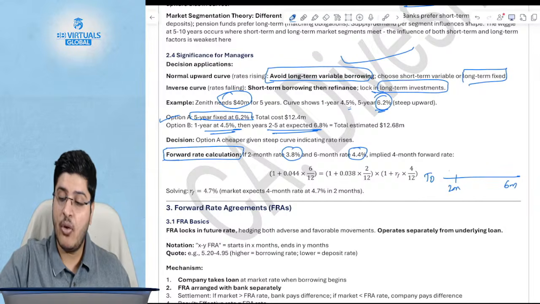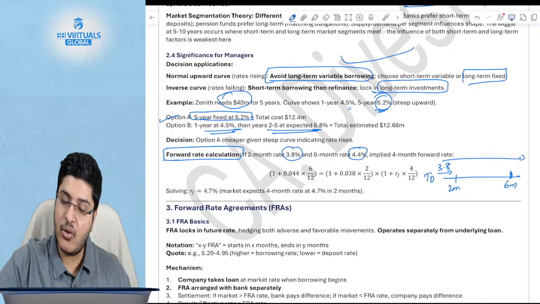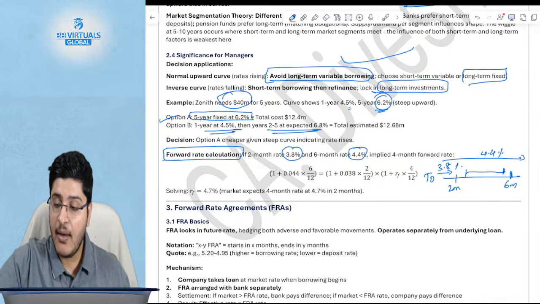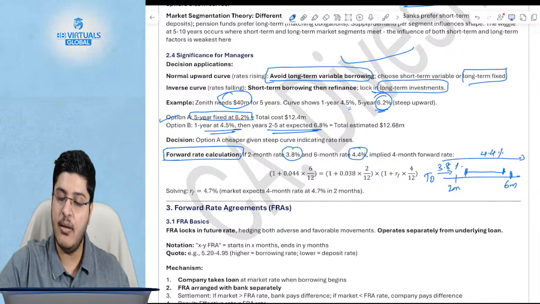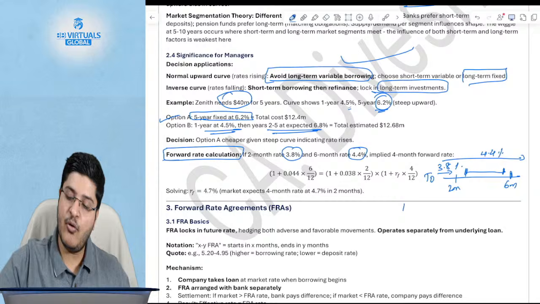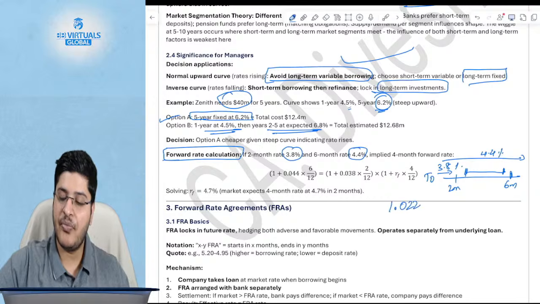Okay. So you have a rate of interest from T0 to 2 months of 3.8%, and from T0 to 6 months of 4.4%. What you need to calculate is effectively the borrowing rate between this period. Okay, how do you do it? You will say 4.4% for 6 months is 2.2%. So 1.022, which is 2.2%, is equal to 1.038 proportionate for 2 months. So 1 plus